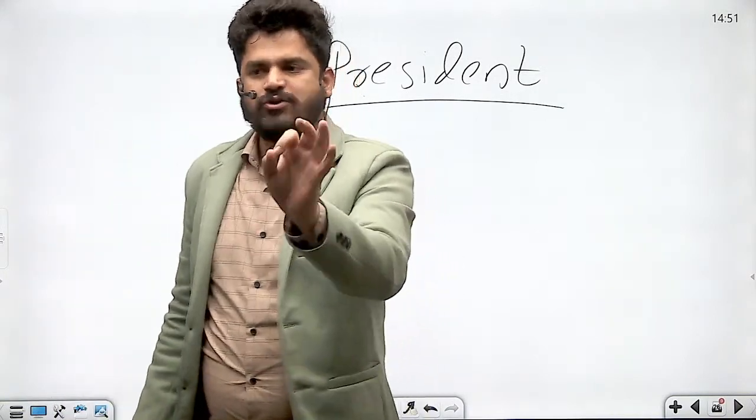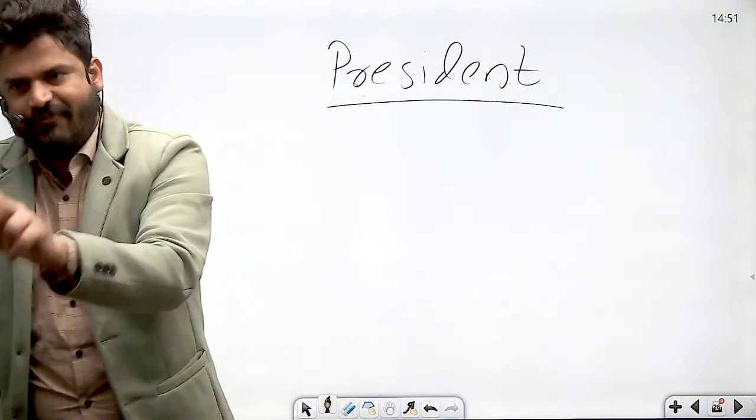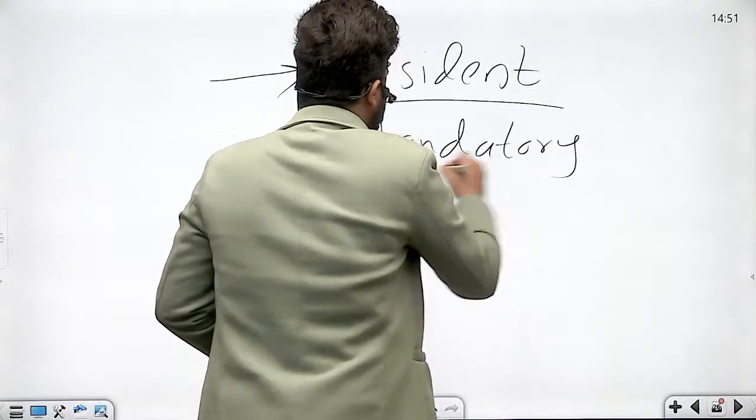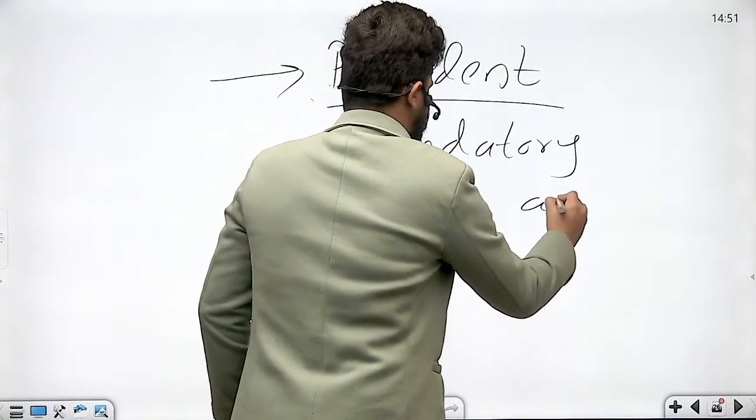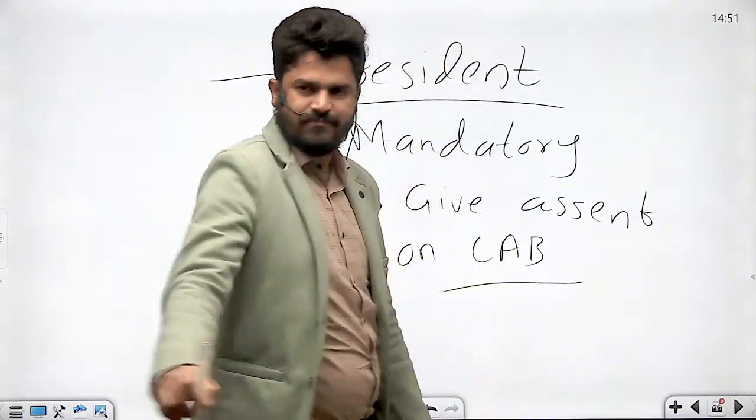So the next step is, after the constitutional amendment bill is passed by both the houses of parliament by special majority and, wherever necessary, by ratification of not less than half of the state legislatures, such a bill will be referred to the president for his or her assent. Wait, I'm coming to that. Now, once the constitutional amendment bill is referred to the president for his assent, it is mandatory for the president to give his assent on such constitutional amendment bills.